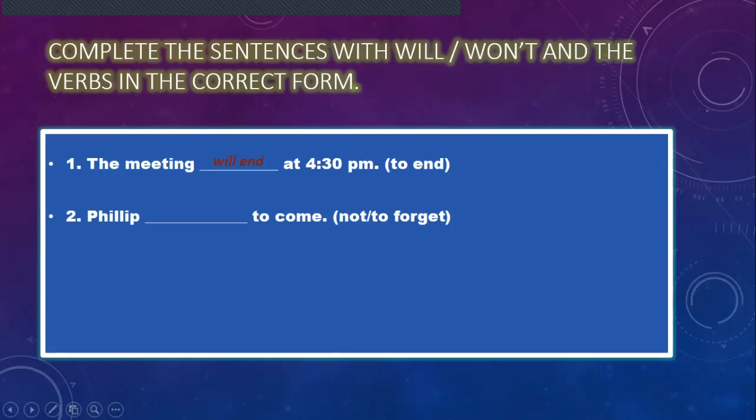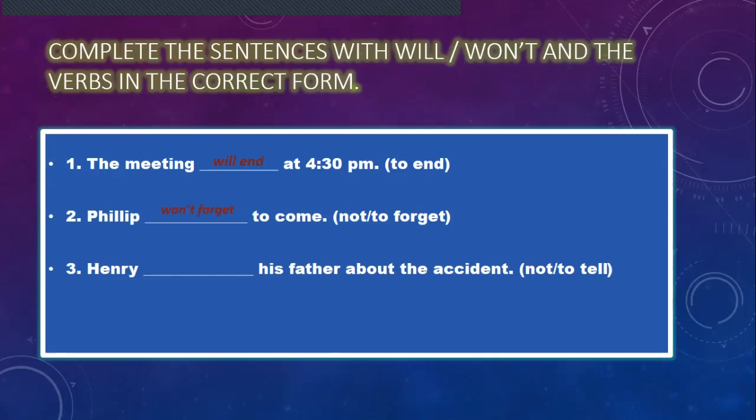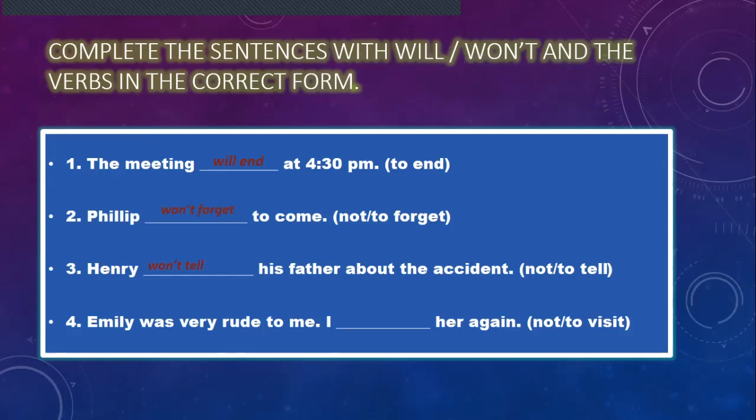Philip won't is the negative form. Won't forget to come. Henry won't tell his father about the accident. Okay, Emily was very rude to me. I won't visit her again.